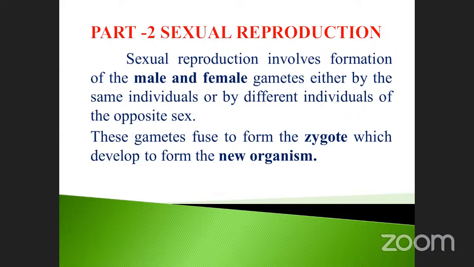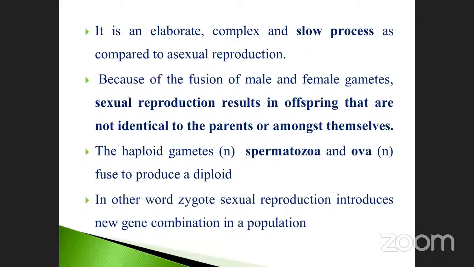Okay, we'll go to the next slide. See, it is an elaborate, complex and slow process. Already we discussed yesterday. Why? Because there are so many morphological changes which occur in sexual reproduction compared to asexual reproduction.